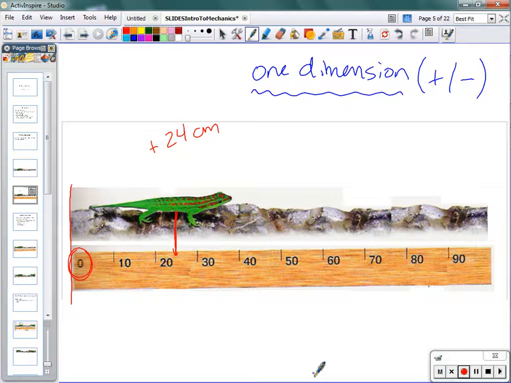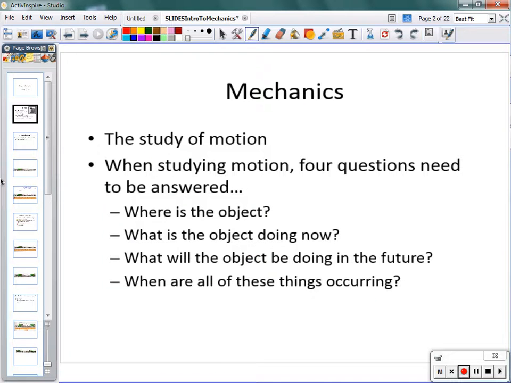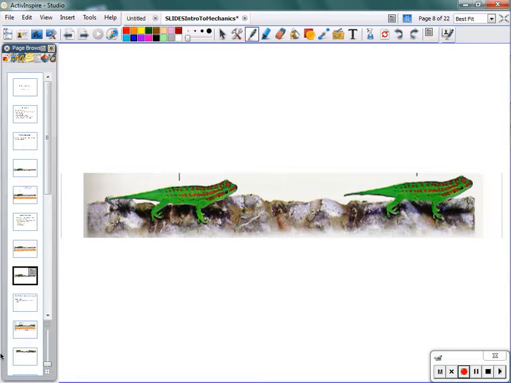So, position. Where is the object relative to a reference point? Which direction from the reference point? That's the answer to the first question, where is the object? All right? Now, that's great until this happens. Our lizard has decided he doesn't like the position that he's in, so he takes a little stroll to the right. Okay, well, we have to describe that as well. So what happens when the lizard moves? Well, it depends on how much we want to describe.